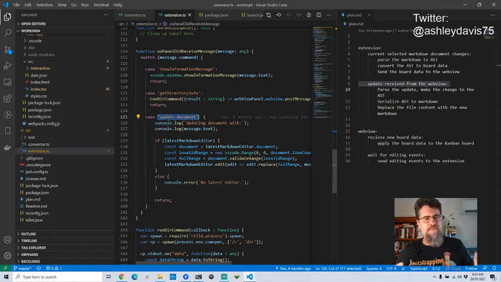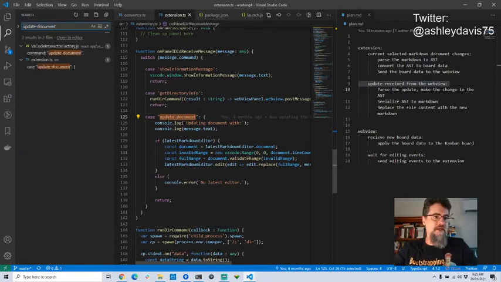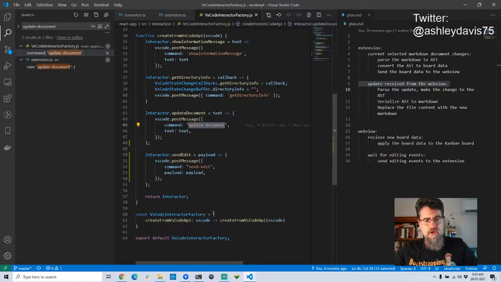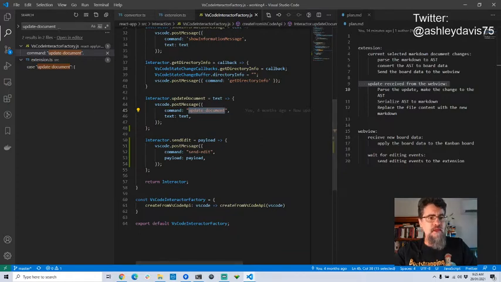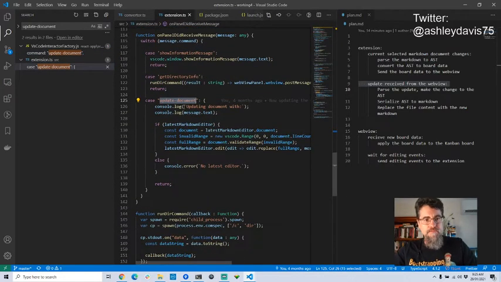But if this was a bigger project, a bigger code file, what I'd do is search for that. So Control-Shift-F, and I'd search for update document, and I'd find the places in this project where that is. So these are the places in the code that I want to update. This file is the one we've already changed. That's a part of the React app, so I'm not going to worry about that. So this is the only place that I need to update.